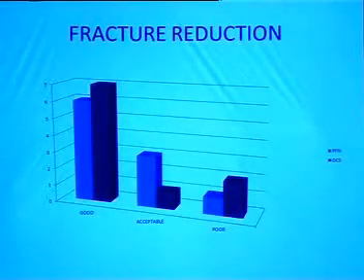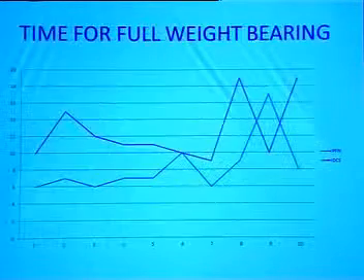Comparing the fracture reduction, a good to acceptable reduction was found in approximately 70 to 80% of the DCS cases and 60 to 70% of the PFN cases. A poor reduction was seen in 20% of DCS and 10% of PFN. When these values were compared, the difference was not found to be statistically significant.